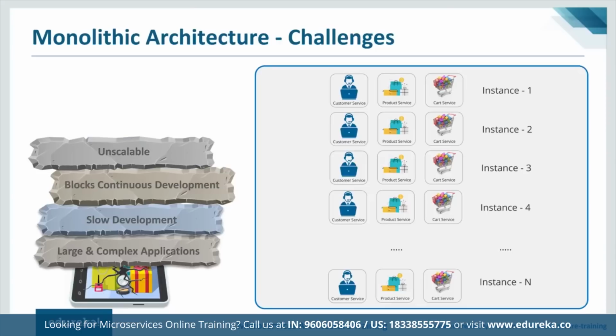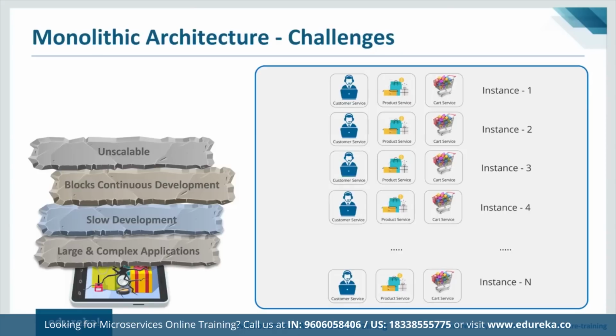So the next point is unscalable. I know I've told you that it's pretty easy to scale, but let me tell you what the disadvantages are when it comes to scalability in monolithic architecture. Each copy of the application instance will get access to all of the data, right? Which makes caching less effective and increases memory consumption along with input output traffic. Also, different application components have different resource requirements. One might be CPU intensive, while another might be memory intensive. And with a monolithic architecture, we cannot scale each component independently, right?